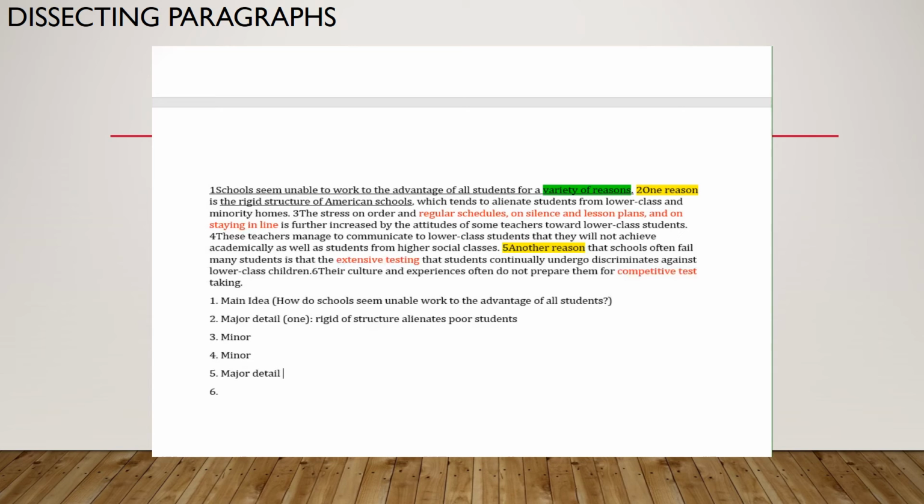As soon as you see "another reason," that phrase lets you know this is a major detail. It also talks about how testing isn't fair because it does not reveal the cultural experiences of all students. And sentence 6 is a minor detail because it further goes into how competitive testing is unfair for lower socioeconomic students. Okay?